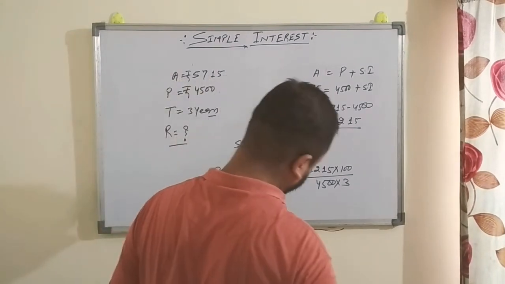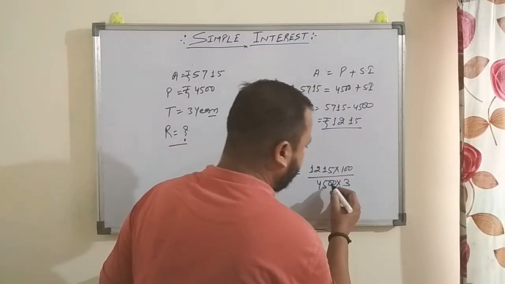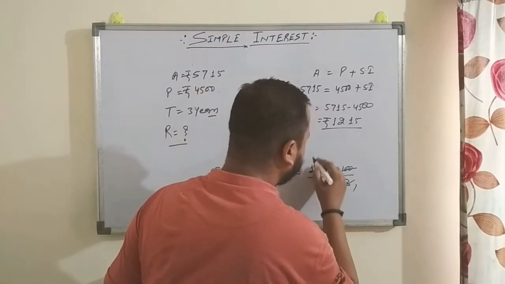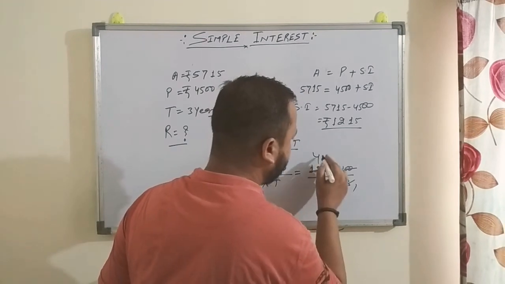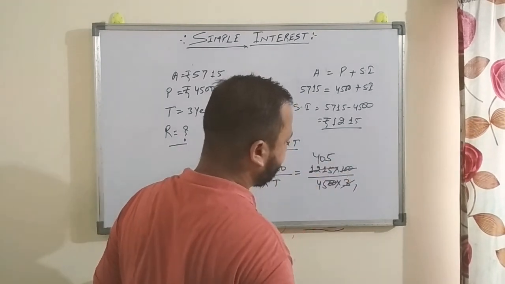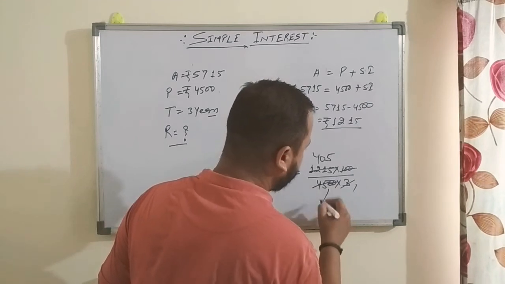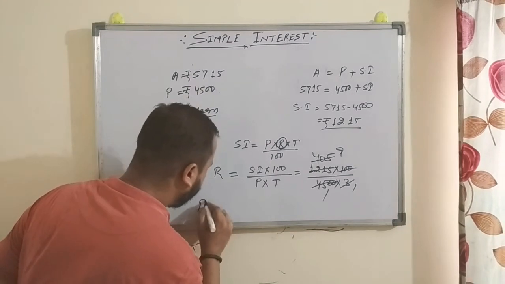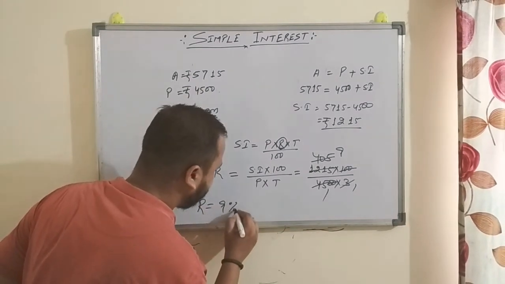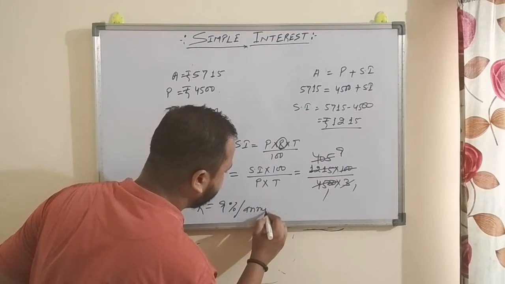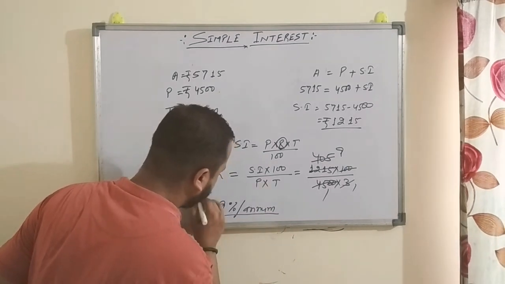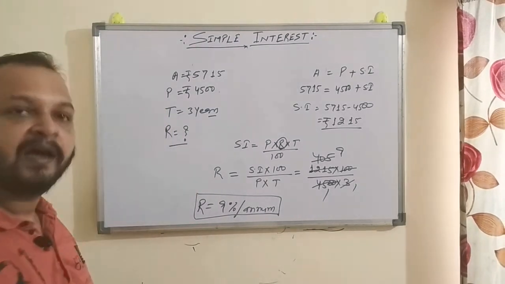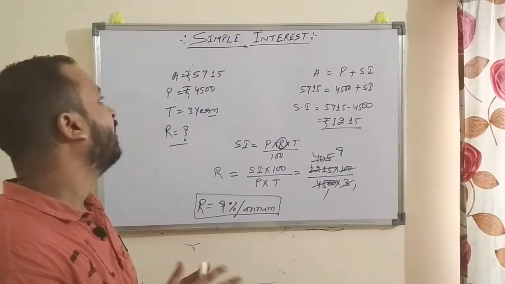So now here 2 zeros, you can cancel it out. 3 1s are 3, 3 4s are 12, 1 0, 3 5s are 15, right? Now 45 1s are 45, 45 9s are 405, right? So rate is 9% per annum. Rate always comes with the percent mark, right? So 9% per annum is the rate of interest, right?